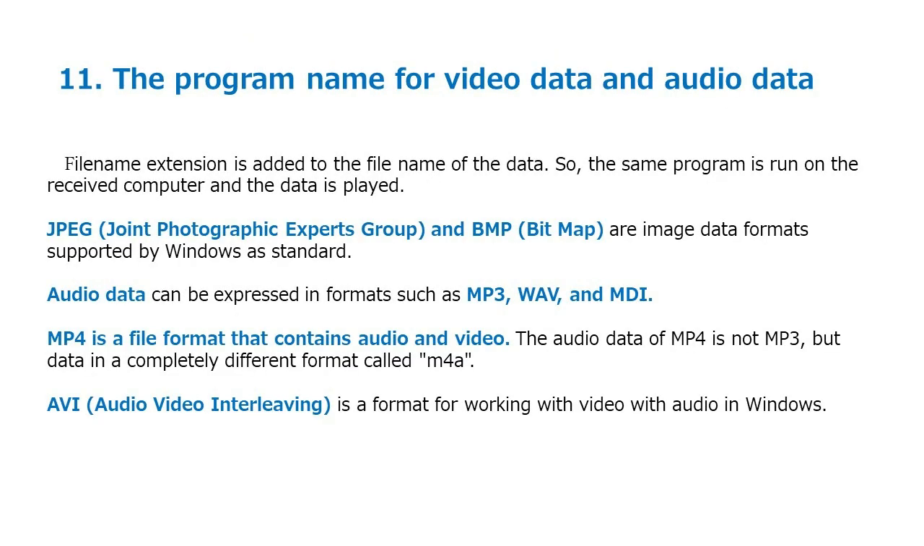The program name for video data and audio data: the file name extension is added to the file name of the data. So, the same program is run on the receiving computer and the data is played. JPEG, Joint Photographic Experts Group, and BMP, bitmap, are image data formats supported by Windows as standard. Audio data can be expressed in formats such as MP3, WAV, and MIDI. MP4 is a file format that contains audio and video. The audio data of MP4 is not MP3, but data in a completely different format called M4A. AVI, Audio-Video Interleaving, is a format for working with video with audio in Windows.